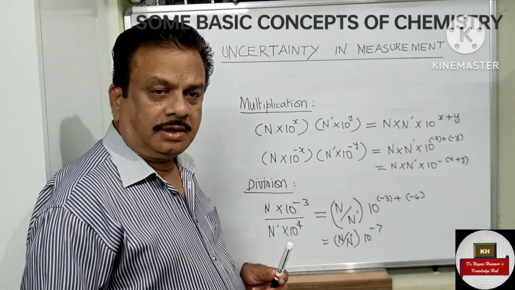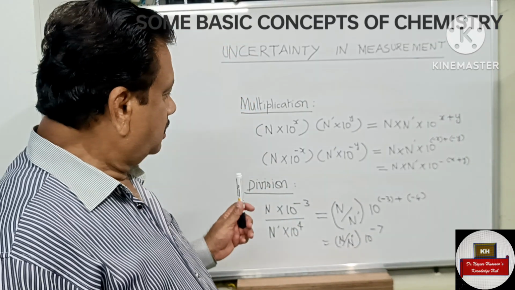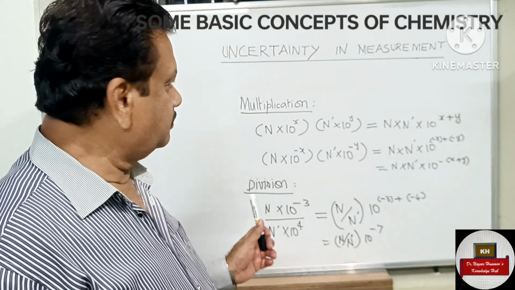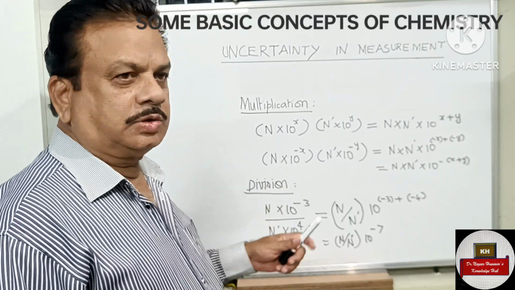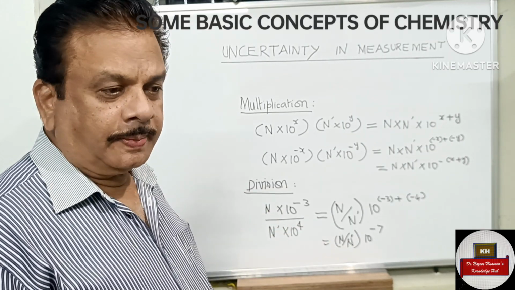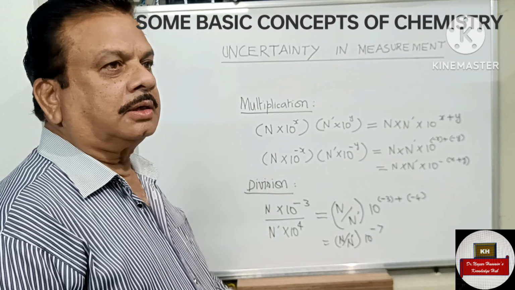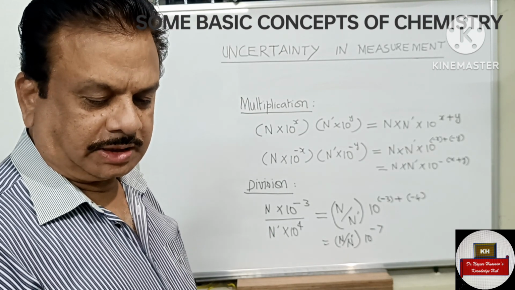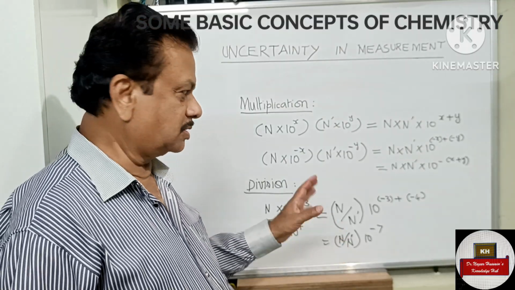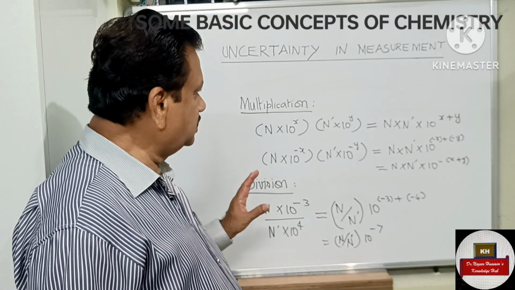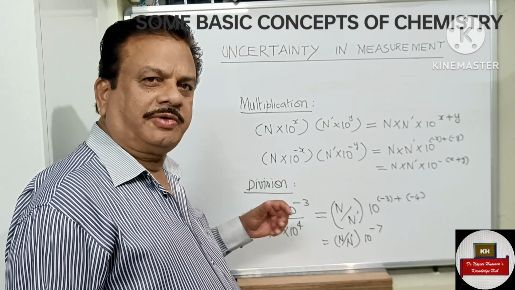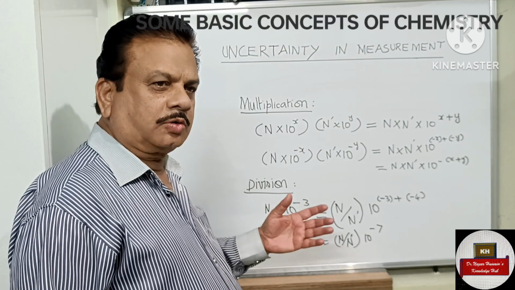This is how we use the format for multiplication and division of huge numbers or very small weights in chemistry, when representing molecules, atoms, electrons, etc. You have to follow these things. It will be very helpful during the course of your study.